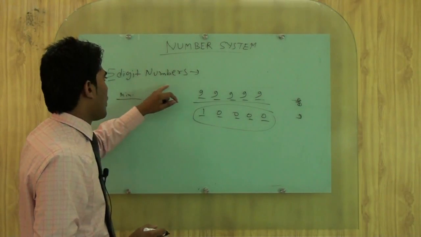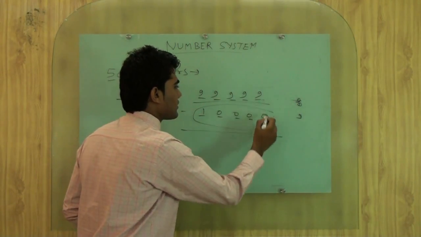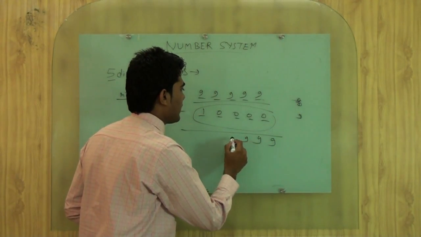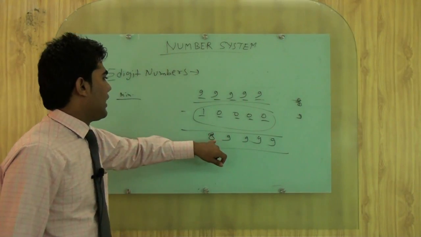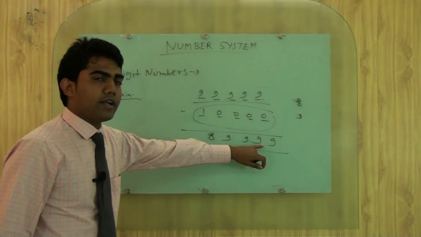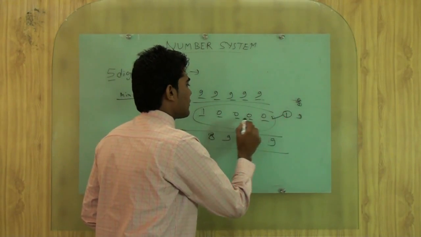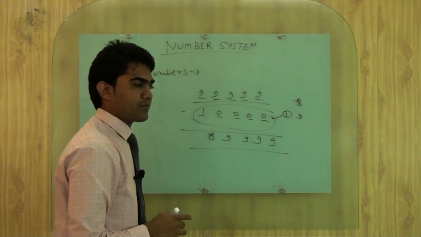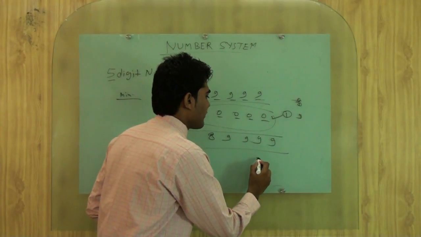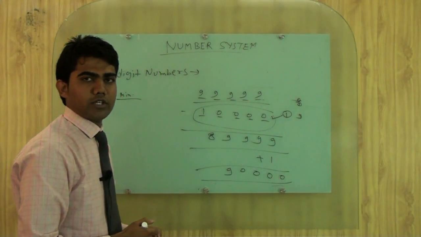Now we want to calculate how many values are possible. Then what will we do? Just subtract 9, 9, 9, 9 and 8. We are getting 89,999, but here we lost one value, that is 10,000. So to recover this value, we will add plus 1. Now we will get 90,000.